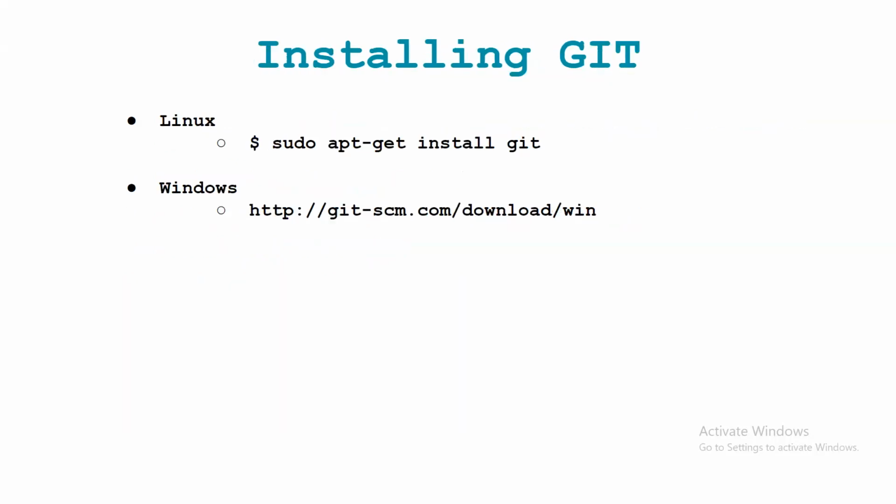To install Git, there are links for two operating systems. If you want to install it on Linux, this is the command you can use. If you want to install it on the Windows operating system, this is the link. From here, you can download Git and install it. Right, so this is about the Git installation part.